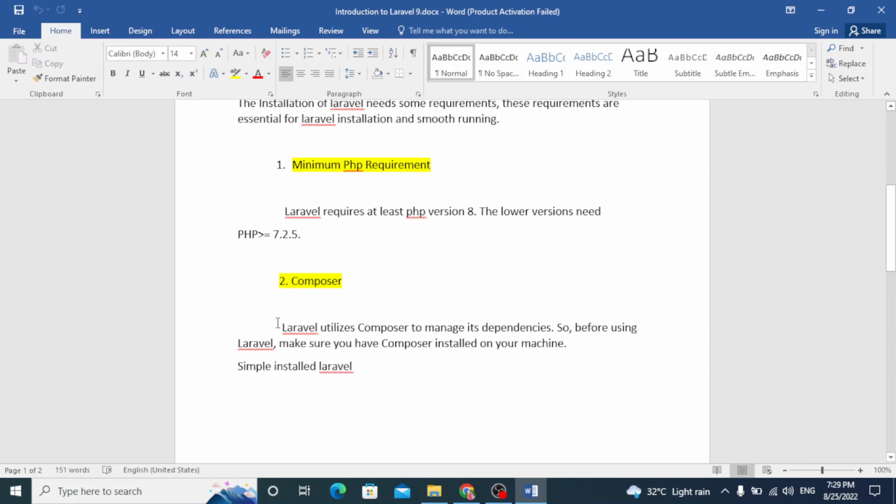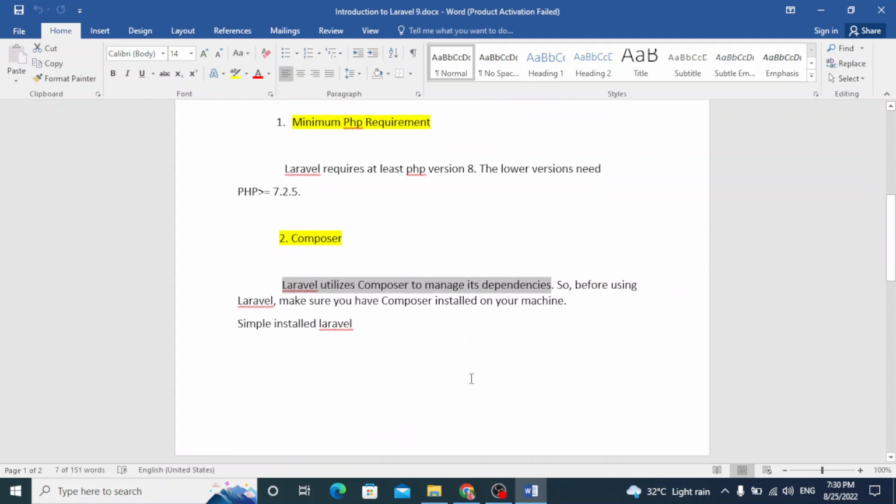Here I write something for you: Laravel utilizes Composer to manage its dependencies. Different functions depend on it, and Laravel has different built-in functions. That's why we use Composer. If you want to use Laravel, then you must have Composer.